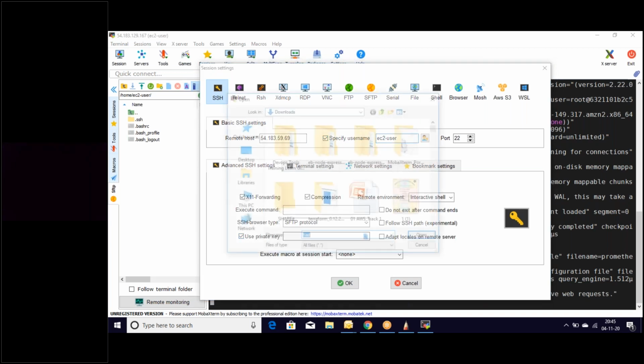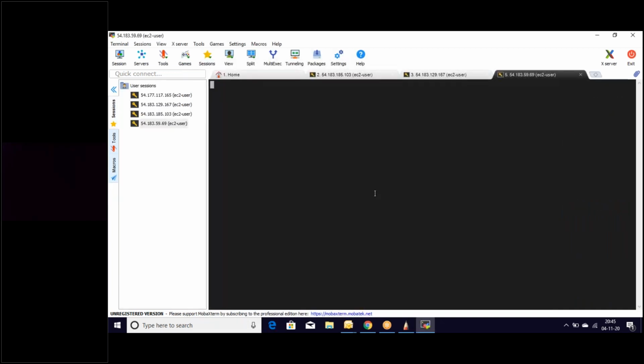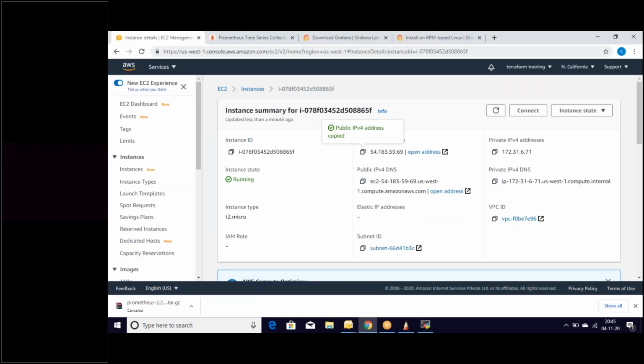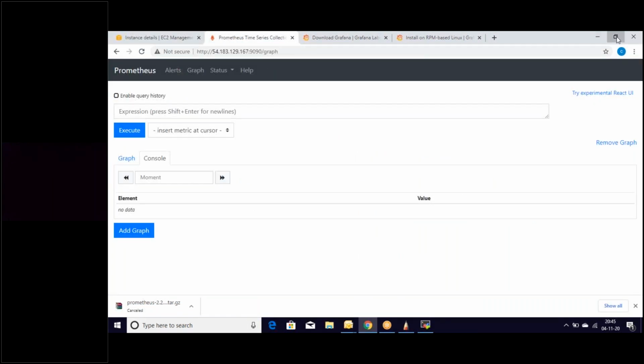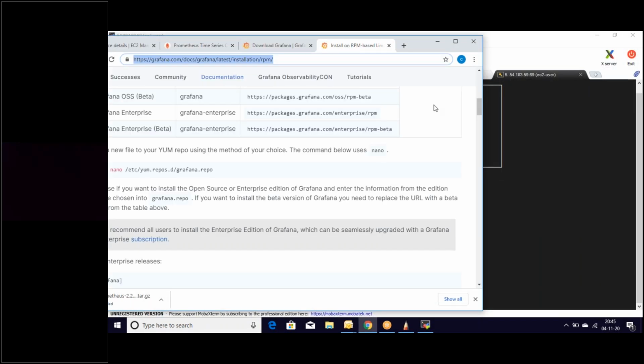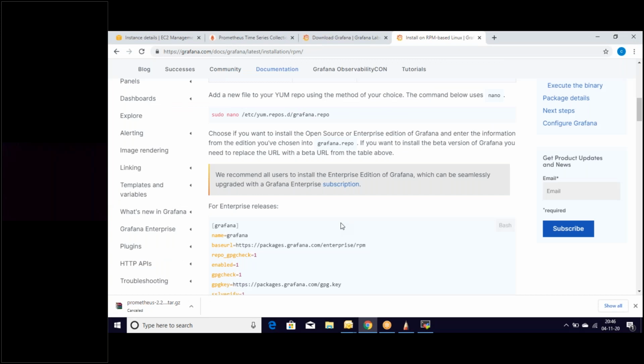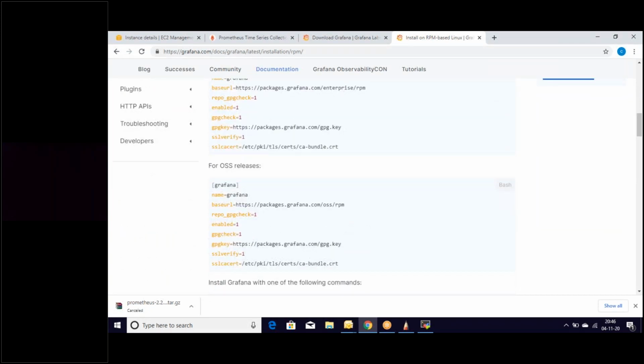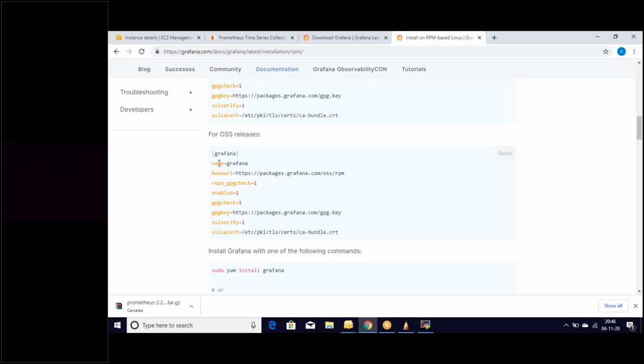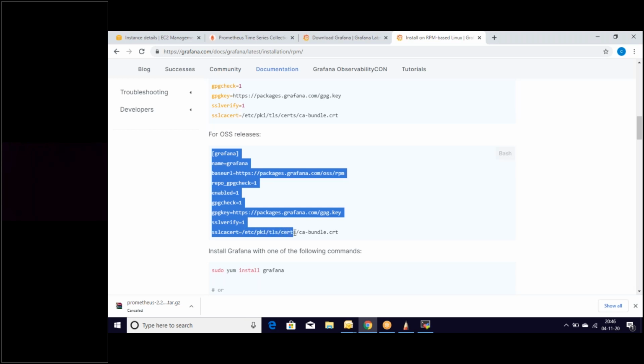Grafana. So if we look at the documentation, this one, right, we are talking about. Yeah, this is the one. For enterprise releases, it is given here. We need to use OSS releases. So this is the one which we need to use. Let's use this file. This is the file which we need to use.